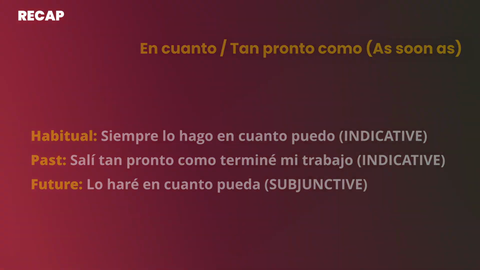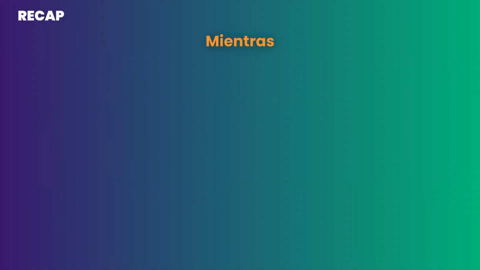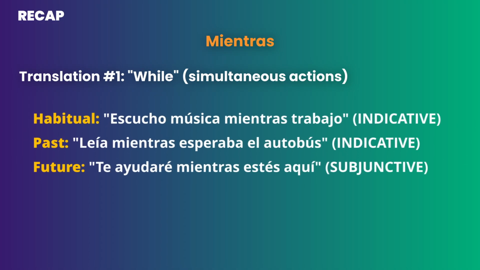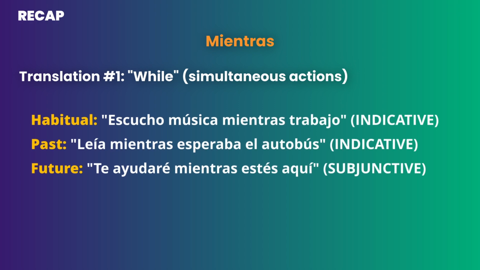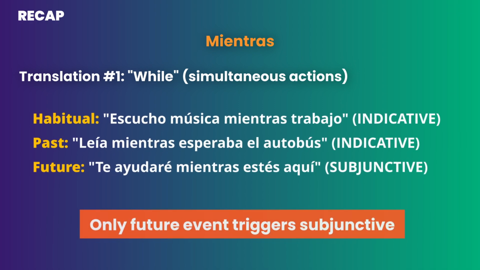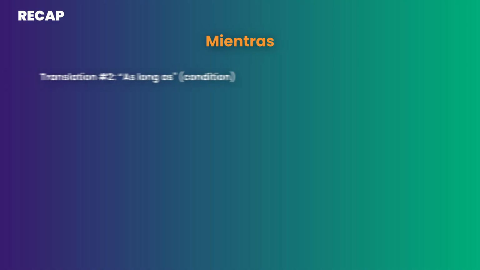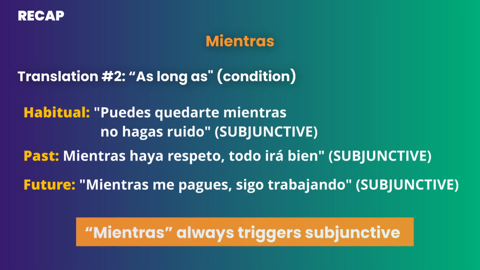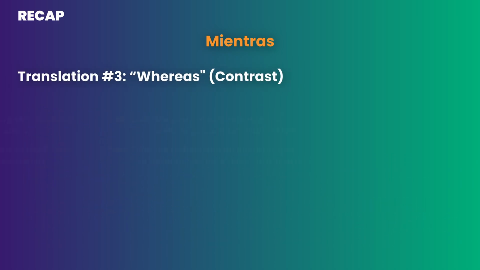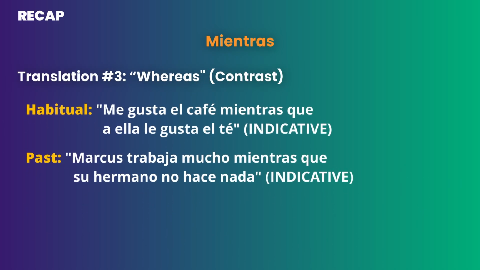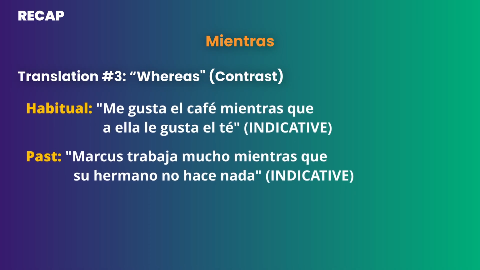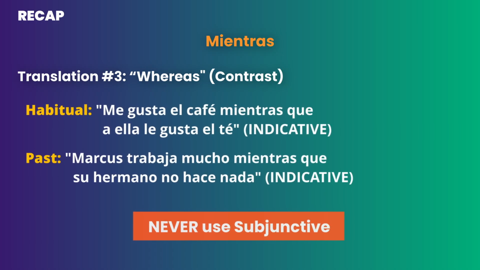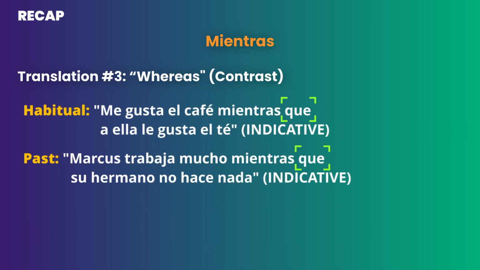Chapter 4 was a bit trickier because the conjunction mientras can have 3 translations. Translation number 1, while, which happens during simultaneous actions. Here we have to follow the master rule. Only future event triggers subjunctive. Translation number 2, as long as. This is a condition. In this case, mientras always triggers subjunctive. Translation number 3, whereas. This is a contrast. Here we're just showing the contrast between 2 facts. Since there's no uncertainty here, there's never a need to use subjunctive. Also remember that mientras is used with que here, so it's mientras que.